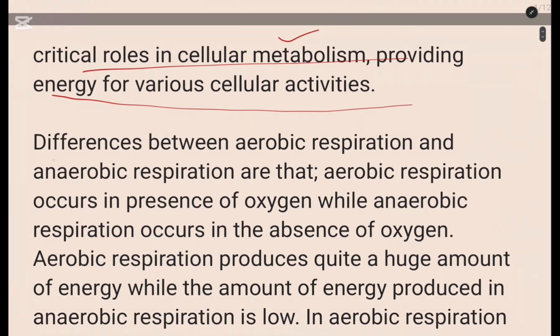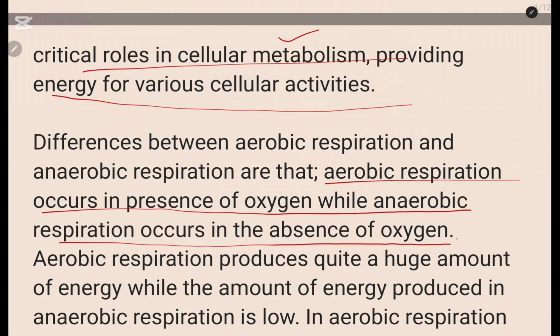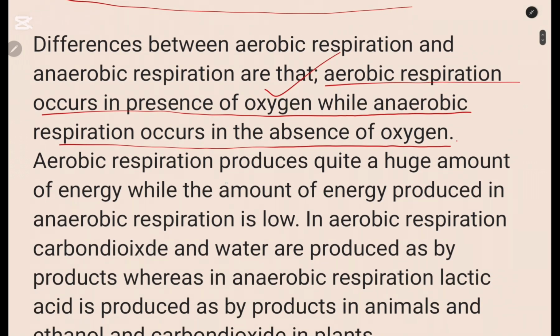So here, another paragraph, you can say, the differences between aerobic and anaerobic respiration are that aerobic respiration occurs in the presence of oxygen, while anaerobic respiration occurs in the absence of oxygen or does not require oxygen. That is a mark. Aerobic respiration produces a huge amount of energy, while anaerobic respiration produces a low amount of energy. That is another point.